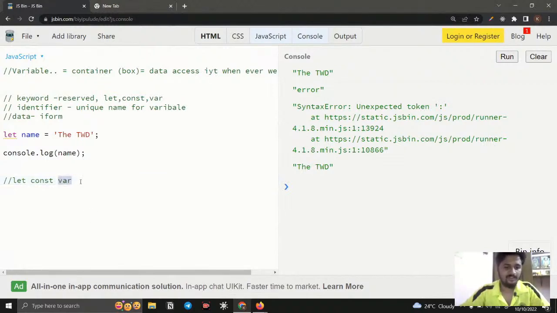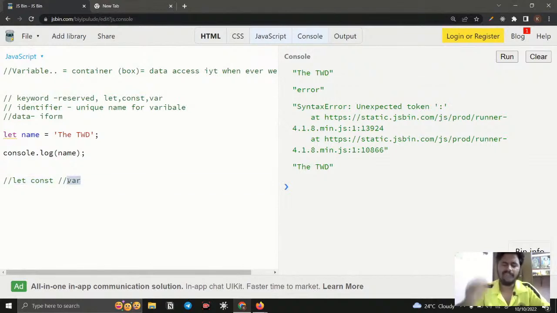Don't use var. Var is nothing but the keyword from when JavaScript was introduced in 1995. At that time, var was the only keyword used to declare a variable. Let and const were introduced in 2015, and we call that modern JavaScript. So var is the older version.